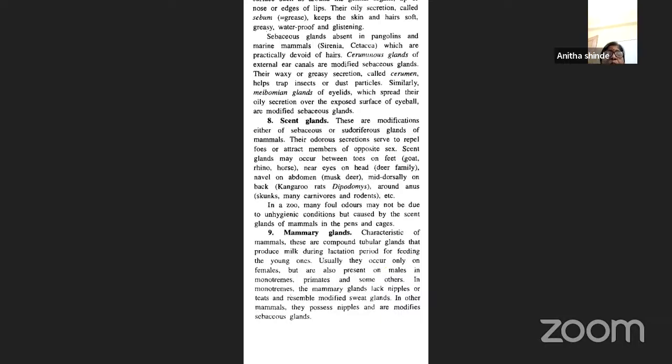In other mammals, they possess nipples and are modified sebaceous glands. So the mammary glands are a characteristic feature of the mammals, and they are compound tubular glands. They produce milk during the lactation period, which helps in feeding the young.